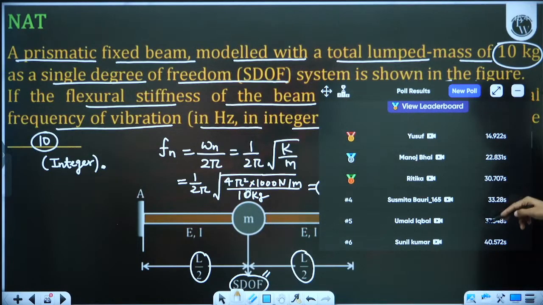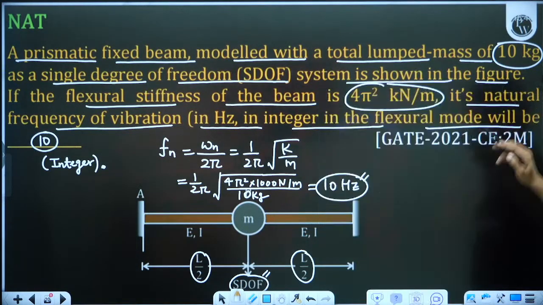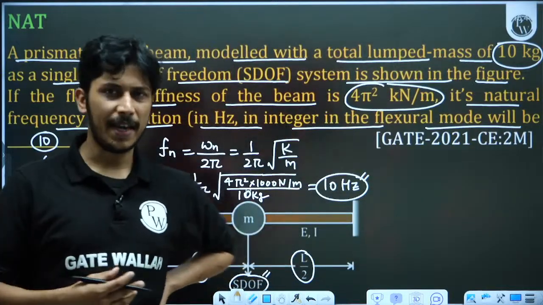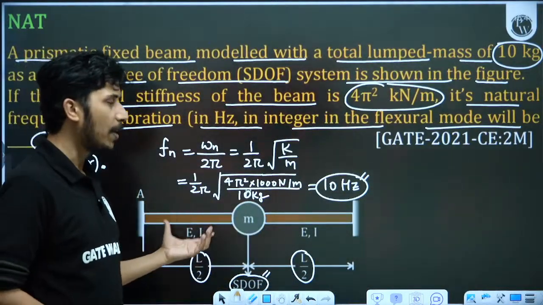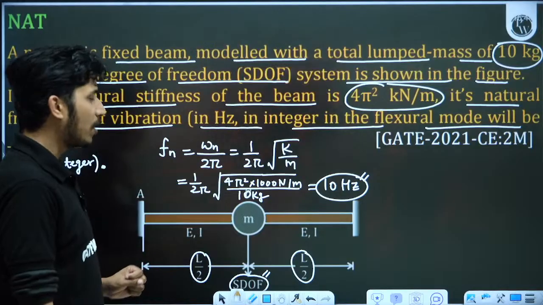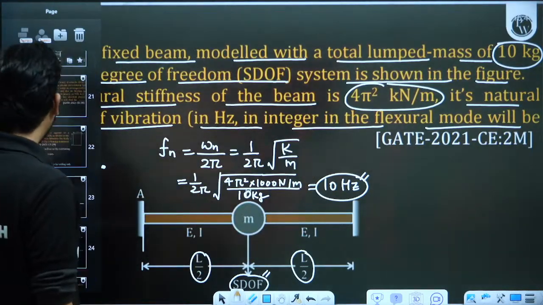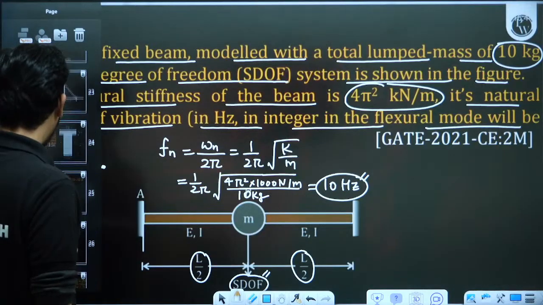So Yusuf, Manoj, Ritika, Sushmita, Umaid, Sunil, they have given the correct answer. But if it is 8 pi, I think that will be 14.14. Suppose for one beam they have given 4 pi square, so 8 pi square, that will be I think 14.14. Root 2 you will multiply. 14.14. Okay. So depending upon which type of question they have asked, you can give me the answer.